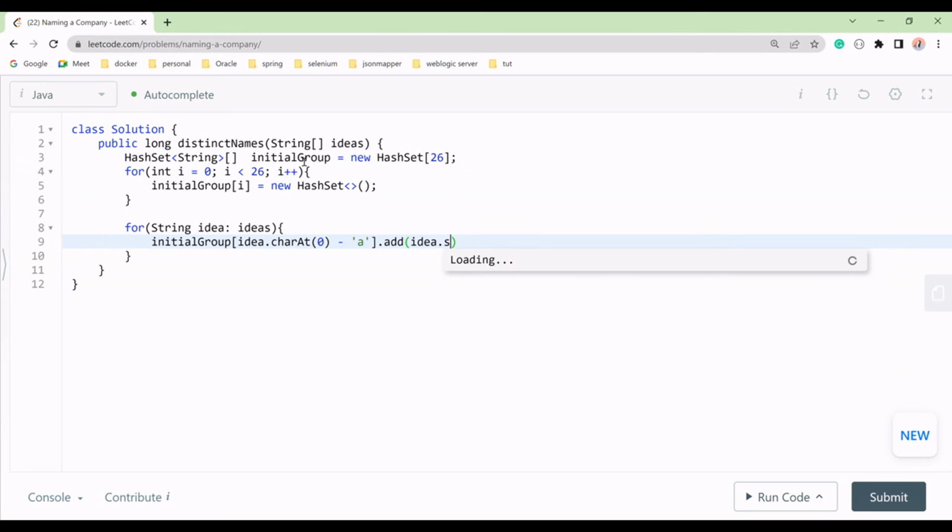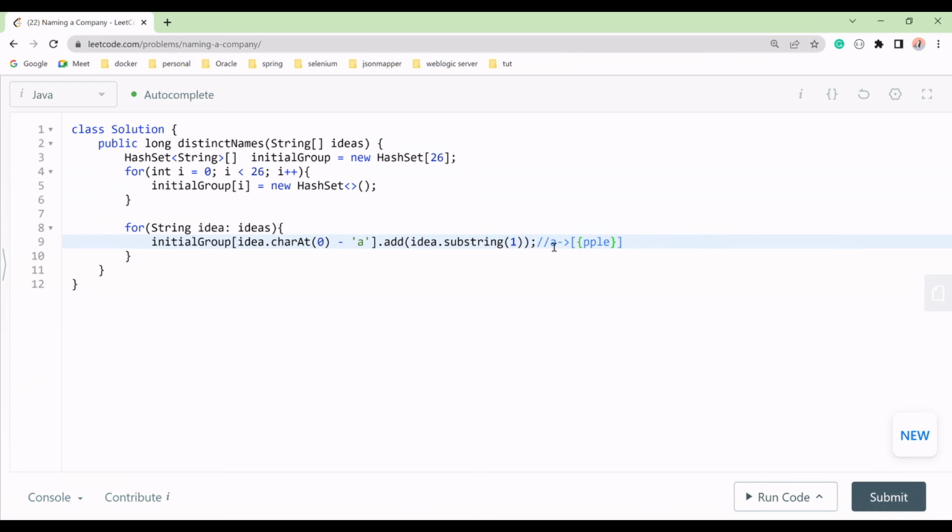On this we'll call substring to get the suffix, and we'll start from 1. After the 1, 0 we have already taken as a group, and now on the 0 we are making suffix groups. So it will come like a, it will mark like the first group, it will come a p p l e.